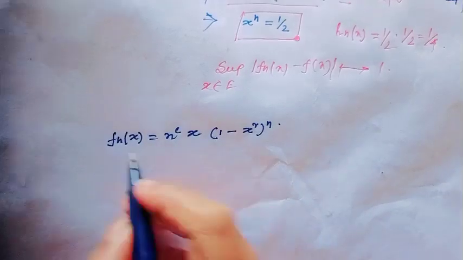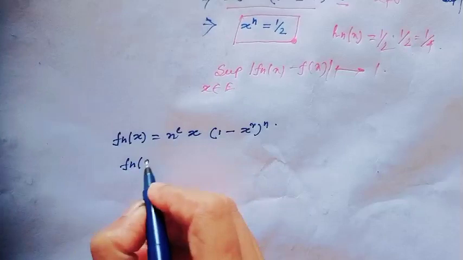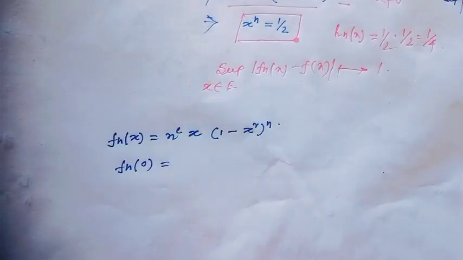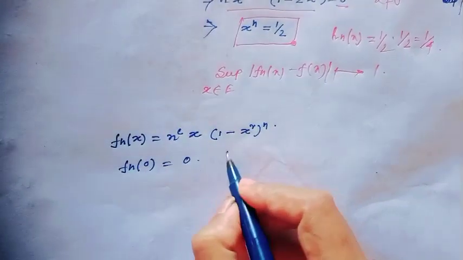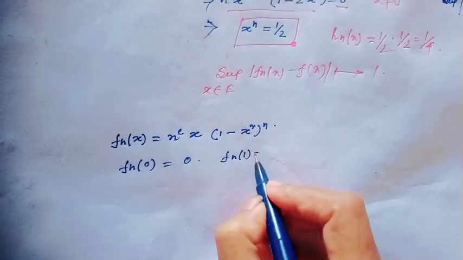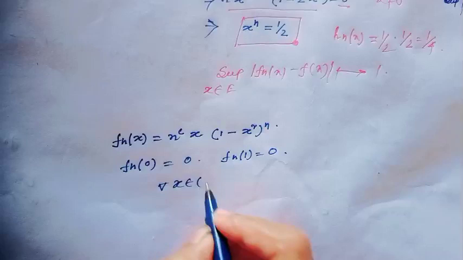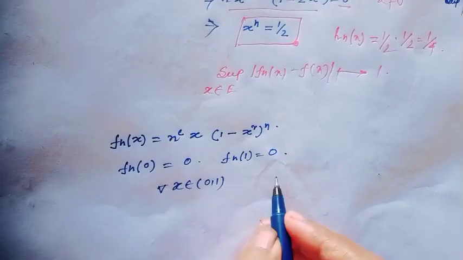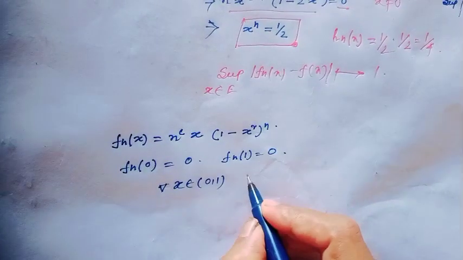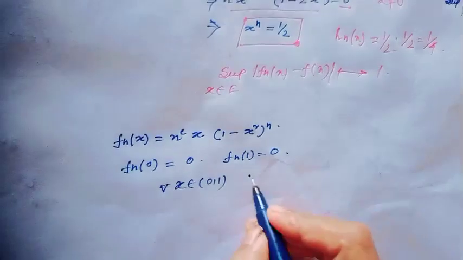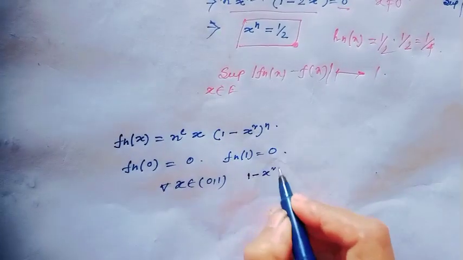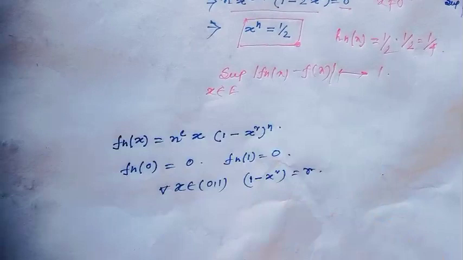and notice obviously f_n(0) = 0 and f_n(1) = 0, and for all x belonging to the open interval (0,1), consider 1 - x^2 equal to r, smaller than 1.